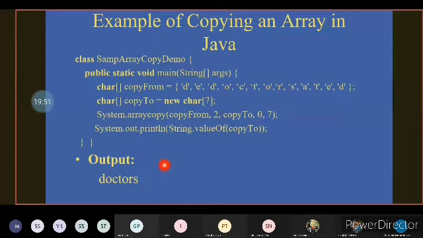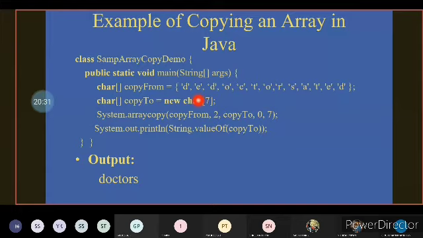So that the output will be doctors. That is from 0 to 7, which means that we are going to copy the values from 0 to 6, it will be copied. So 0 to 6 means D, O, C, T, O, R. It will be copied. And finally, we are having the destination position as 7.